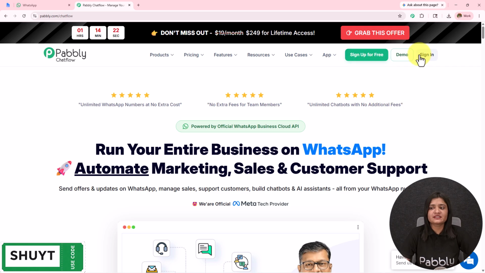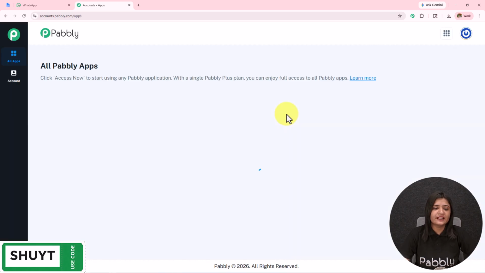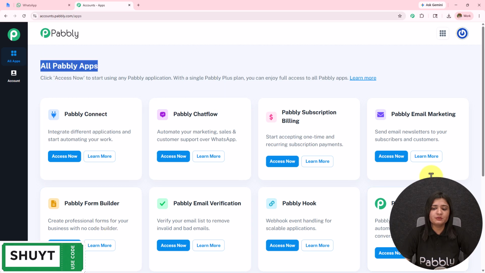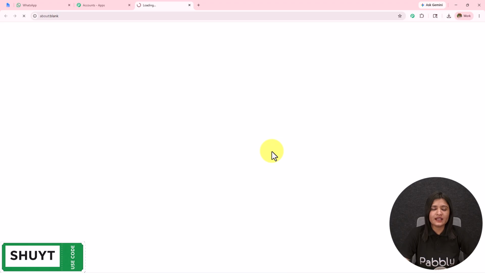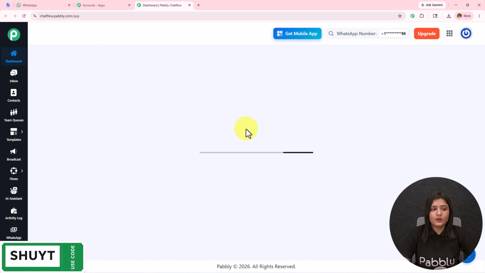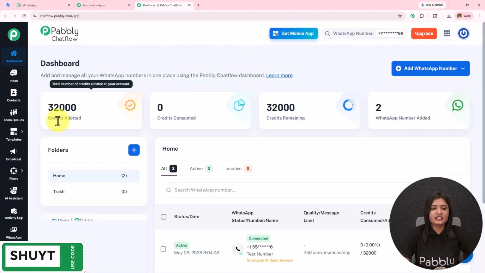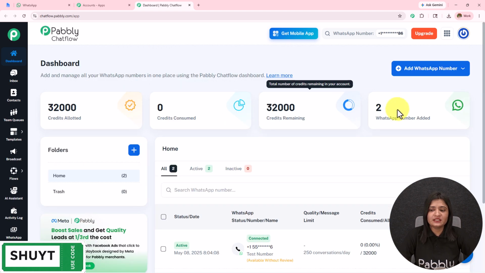Here, as I'm an existing user, I'll click on sign in, and here the all Pabbly apps page has appeared, which is showing me all the Pabbly applications. I'll click on this Pabbly Chatflow access now, and I will land on the app dashboard of Pabbly Chatflow, where I will be able to find the credit allotted, credit consumed, credit remaining and the WhatsApp number added.